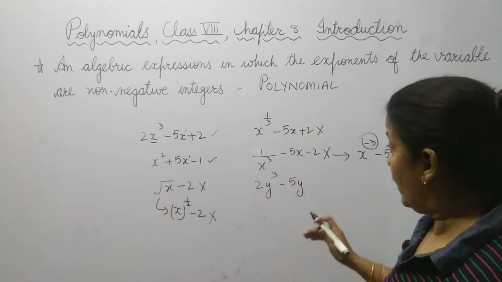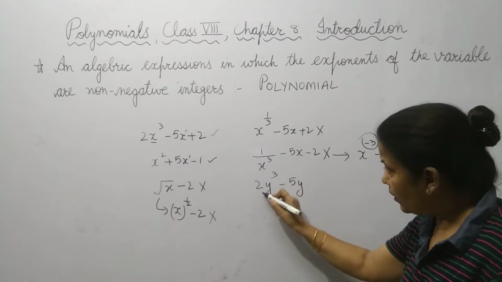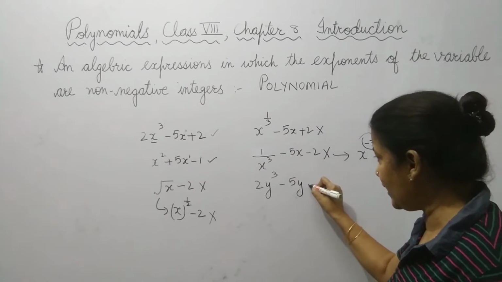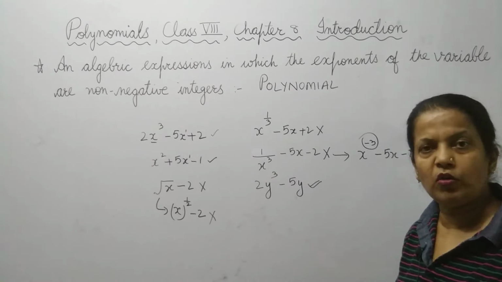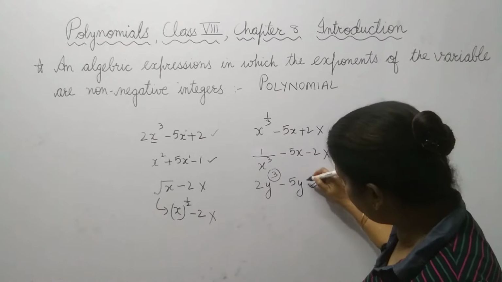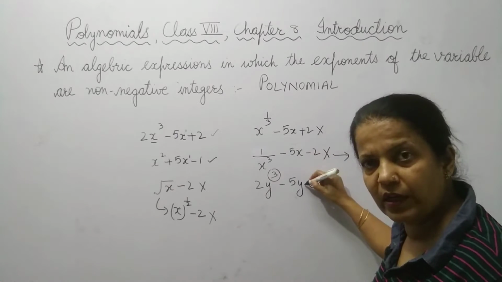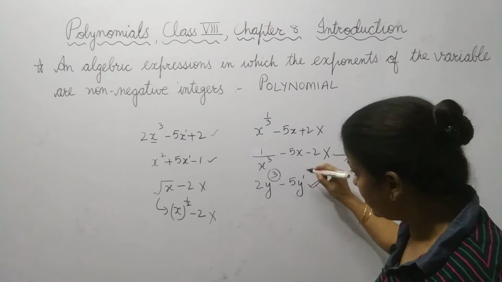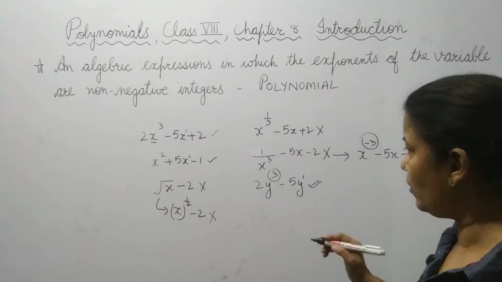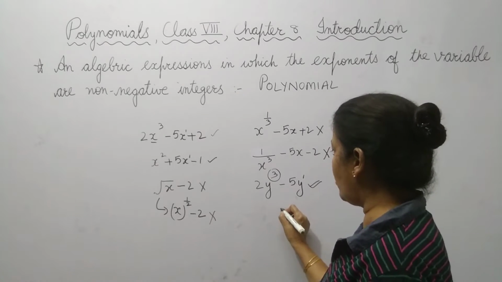Okay. Now, tell me, is this a polynomial? Yes, it is a polynomial. Why? Because here the power is positive. What is the power of the variable here? It is 1. So, this is also a polynomial. Now, I am taking one more example. Suppose that only 3 is written.